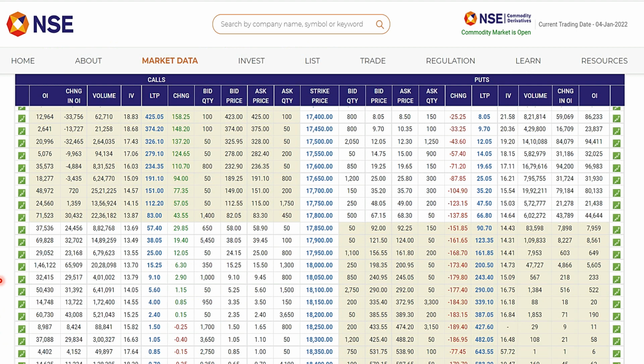There is an increase in open interest, and an increase in change in open interest. Highest open interest is still at 18,000, but premium has increased from 2.15 to 15.25. So those people who thought that this is a resistance level when the premium was 2.15, now the premium is 15. It is almost 7 times.